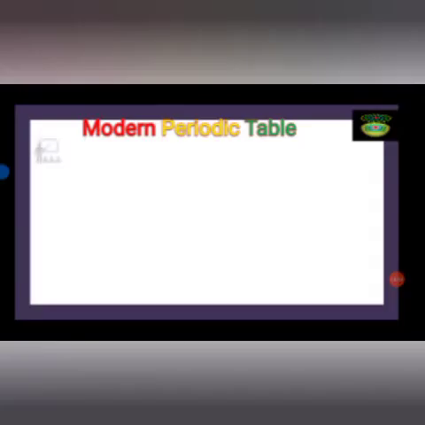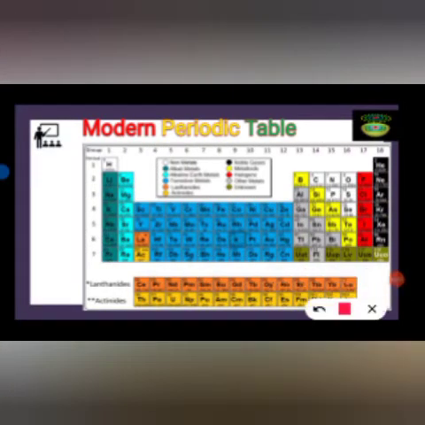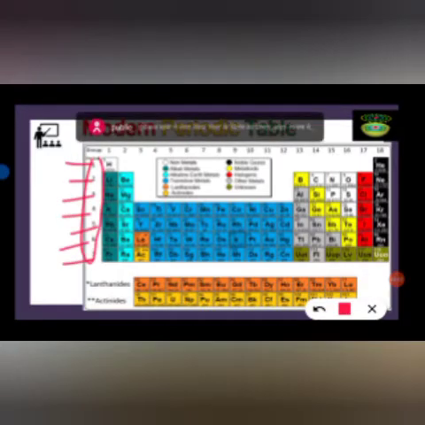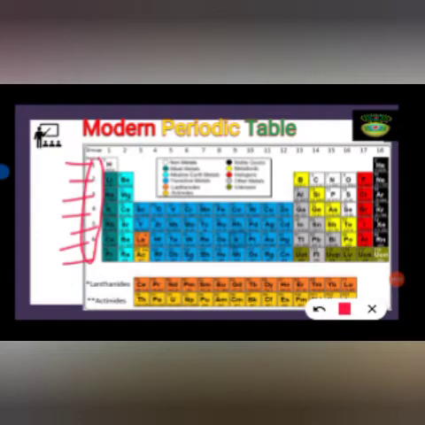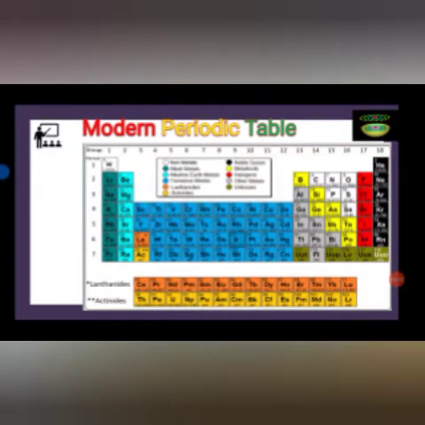See, if we talk about the periodic table, there are periods 1, 2, 3, 4, 5, 6, 7. So there are 7 periods, and going down are the groups. There are 18 groups, that is 18 columns, and 7 periods. Now what will happen to valency?